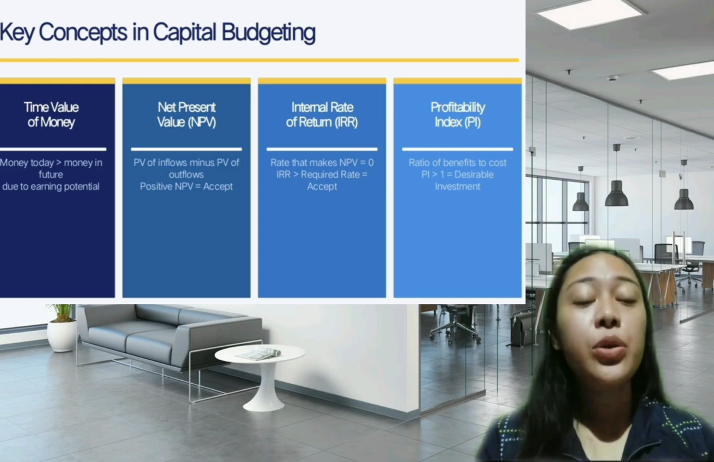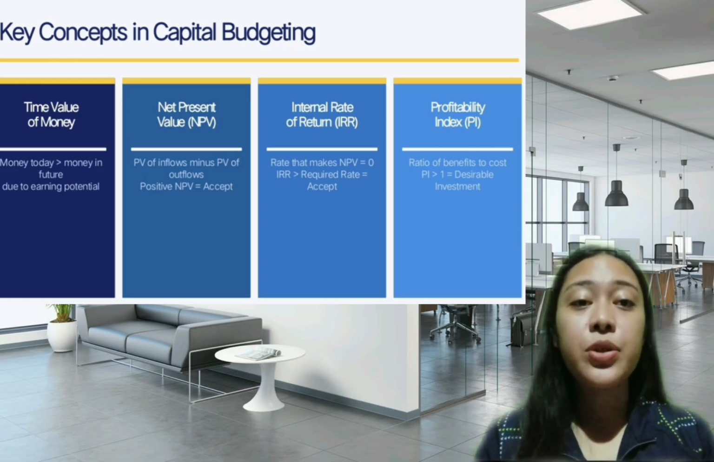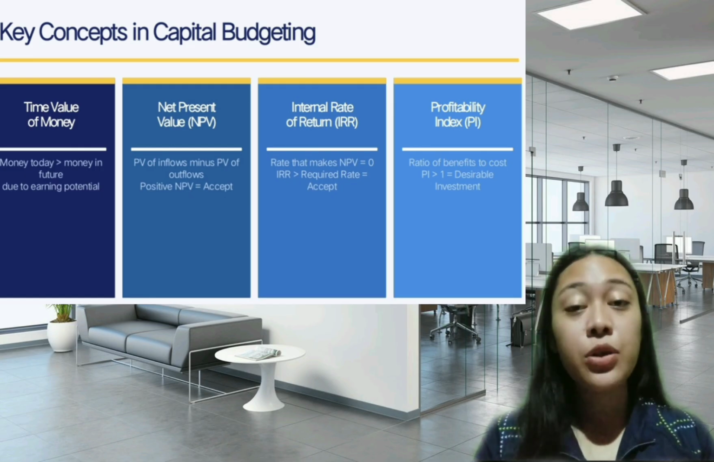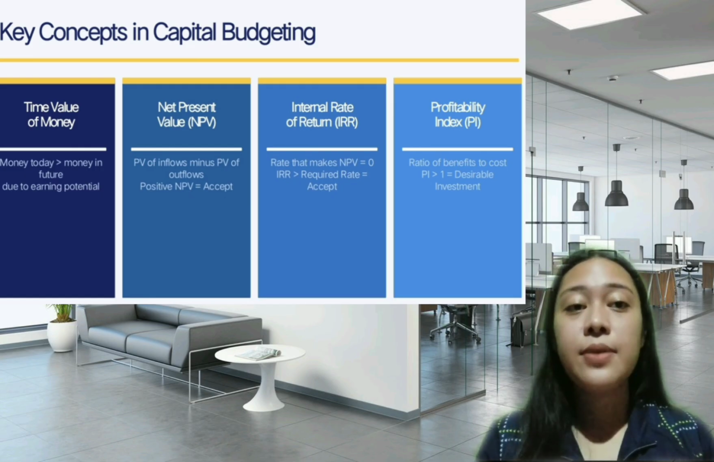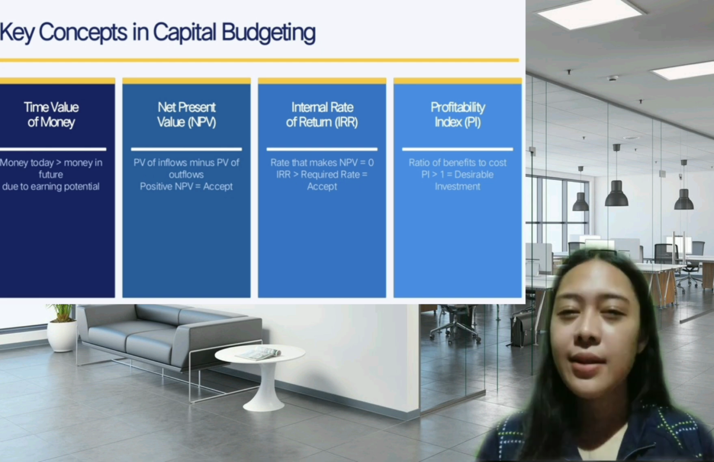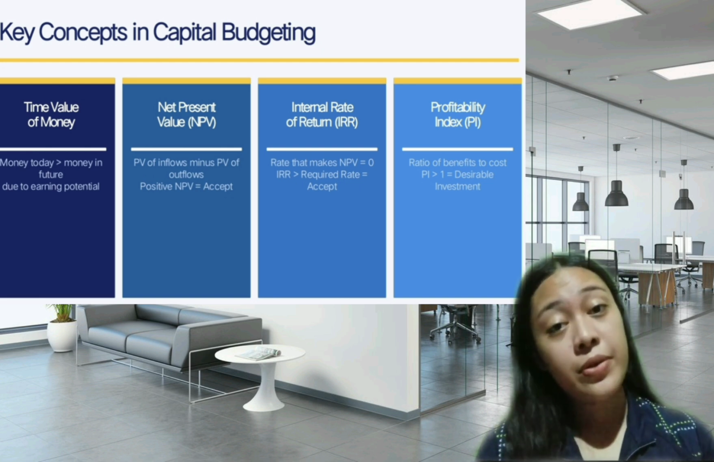Second, the net present value or NPV. NPV measures the difference between the present value of cash inflows and outflows. If the result is positive, we accept the project. If it is negative, then we reject it.